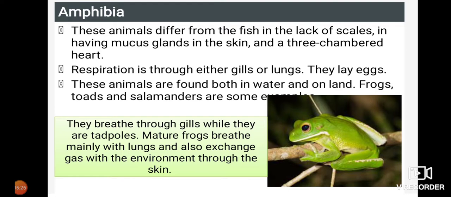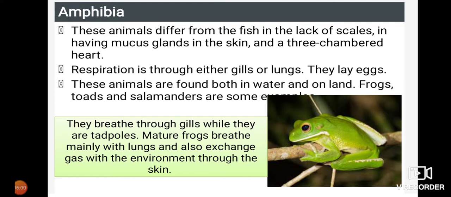And in the last one you have seen that fishes respire through gills, but in the amphibia, respiration is through gills in the earlier stages. That is, in the earlier stages of amphibians they respire through gills, but after attaining a certain time, these amphibians respire through lungs and even through the skin, and these organisms lay eggs. These animals are found both in water and on land.